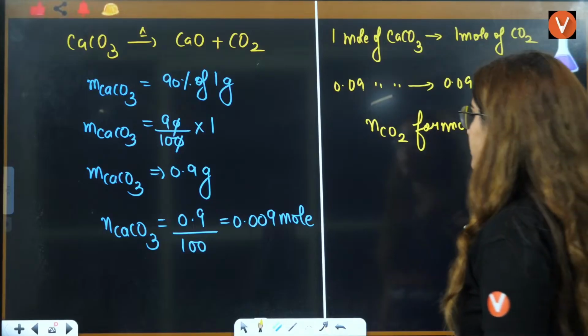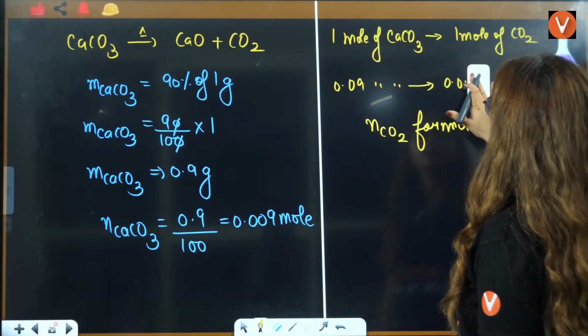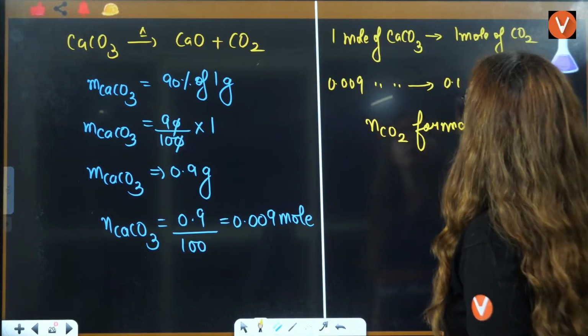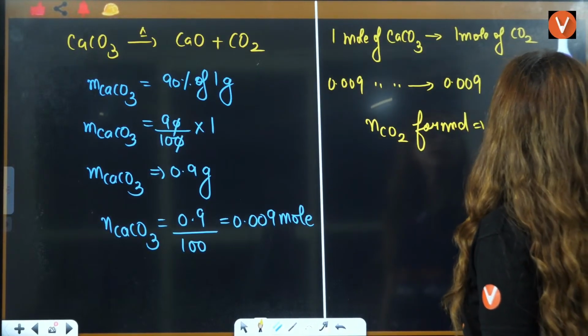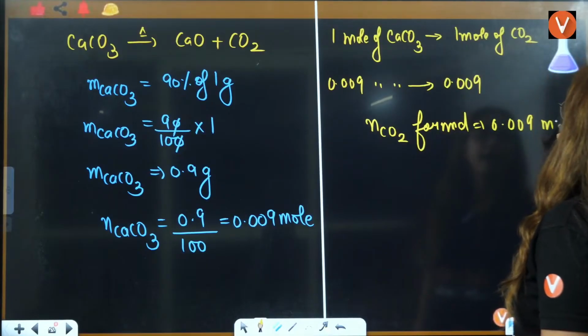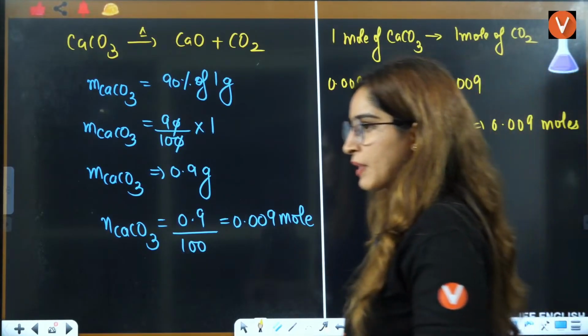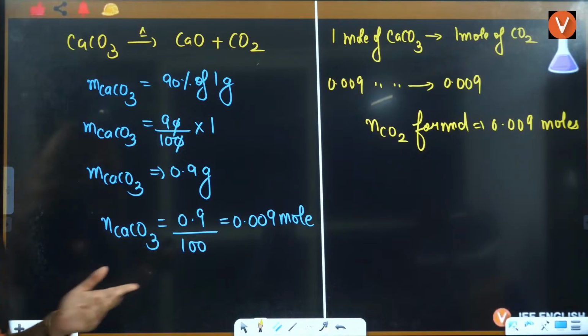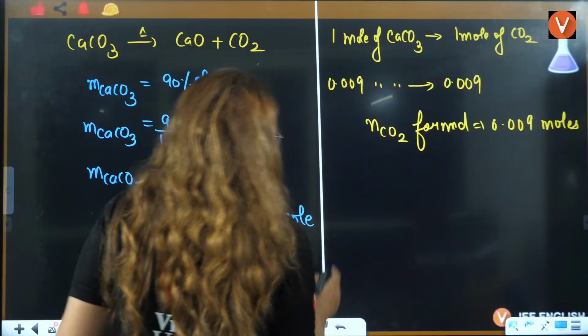0.009, it should be 009, na? Yes, it should be 009. 0.009 moles. Tell me till now total moles of HCl. Very good, very good, very good. Awesome. Right? Let's see this.